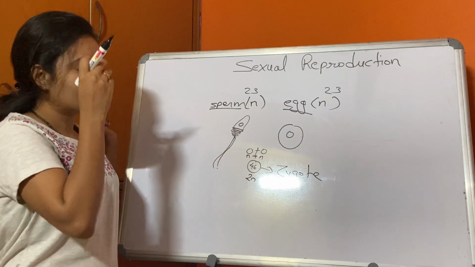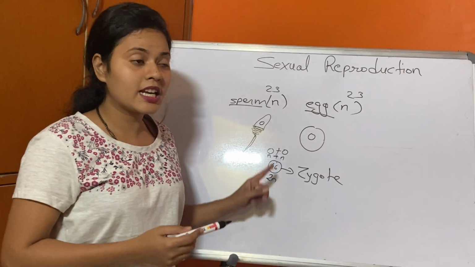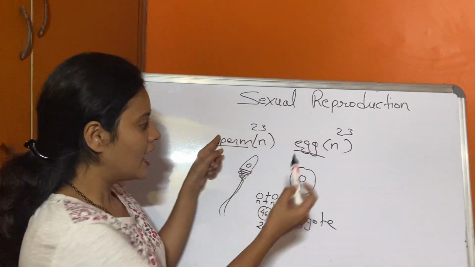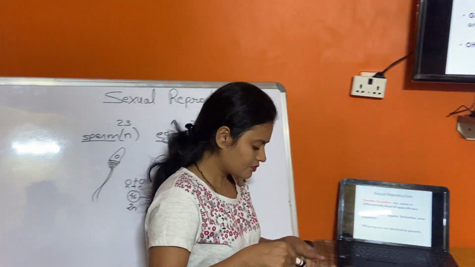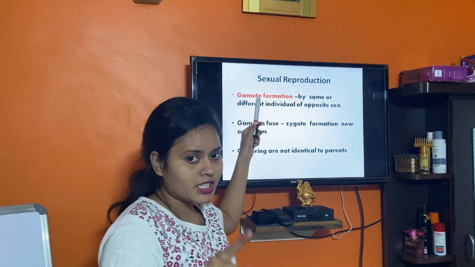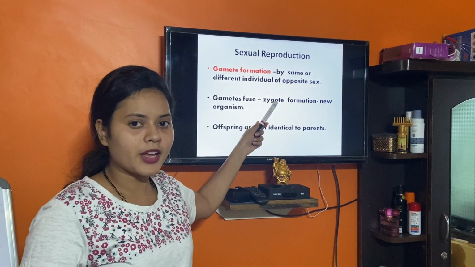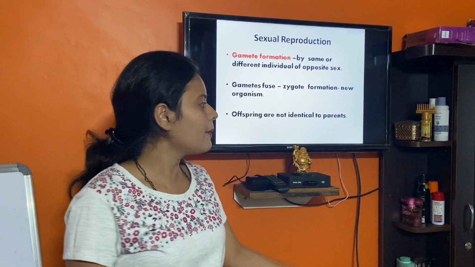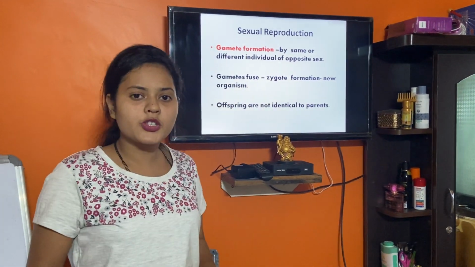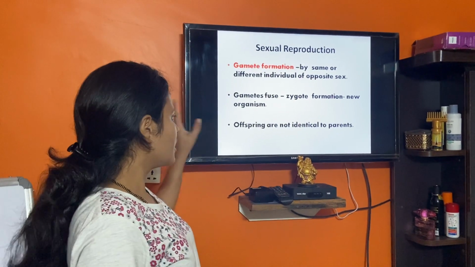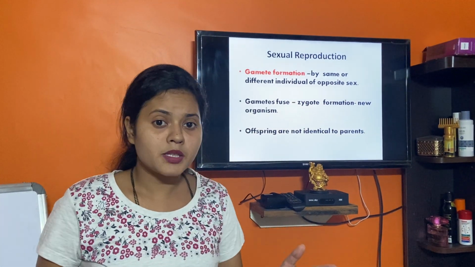Why am I telling you all this? It is the general thing you should know, but still I am telling you: all gametes are haploid, gametes will be fusing and forming a zygote. So the first thing is gamete formation; second, gametes fuse and a zygote is produced. Zygote formation has taken place, and that zygote will be giving rise to a new individual. Next comes offspring, meaning young ones.